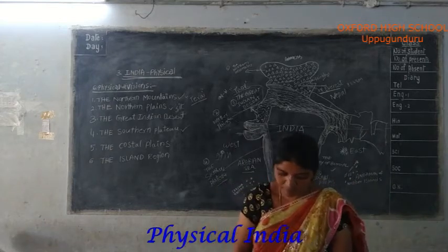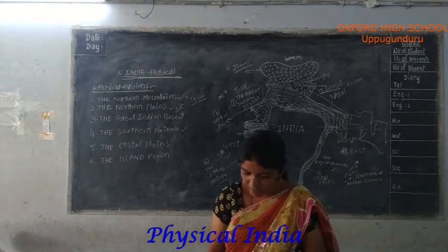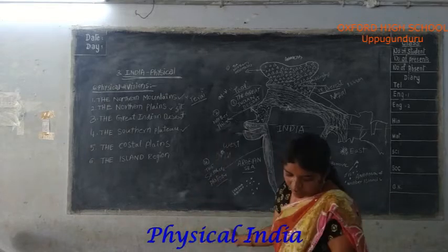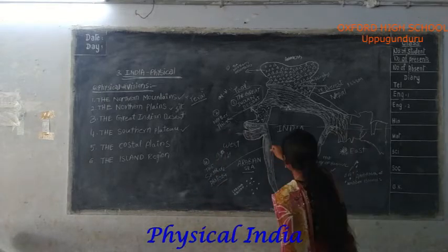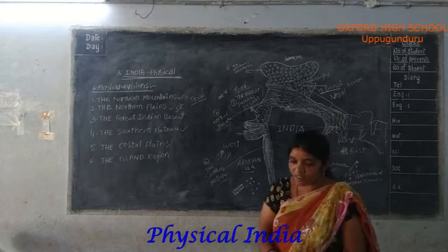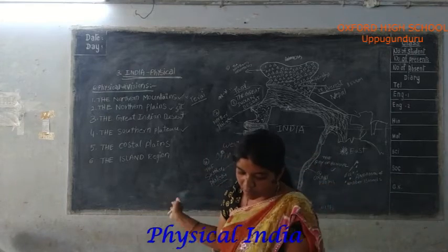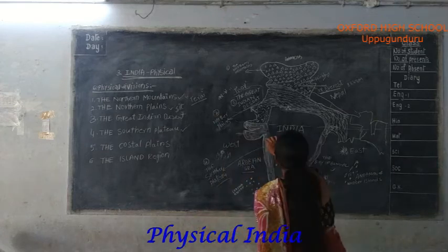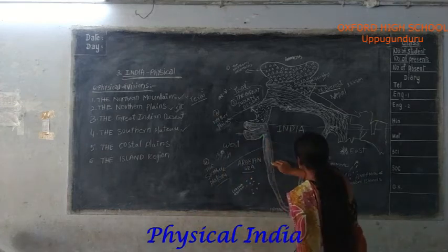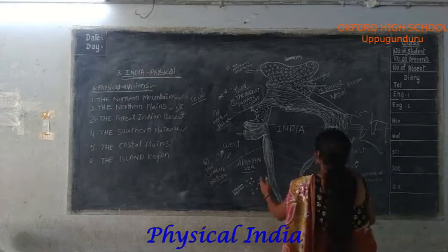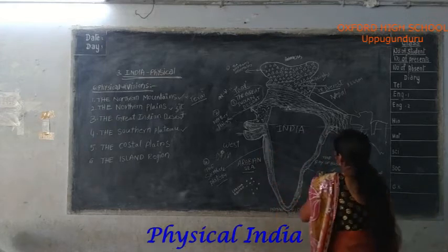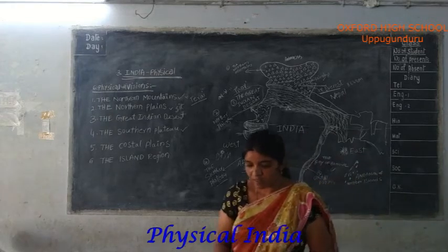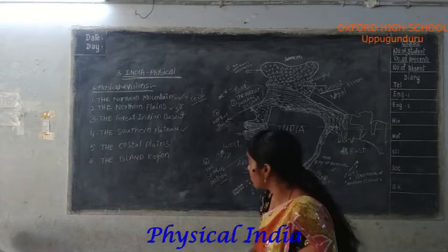Such rivers are in the triangle shape. What are the rivers flowing west to east? Godavari, Krishna, Narmada.